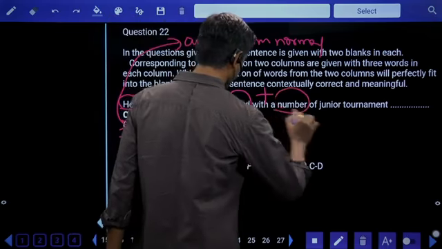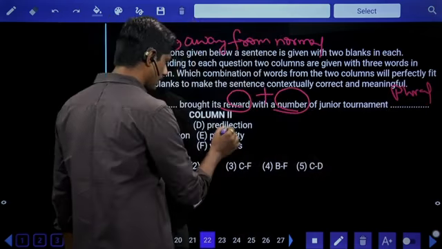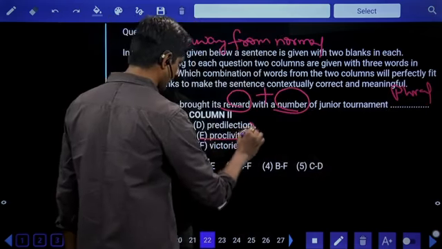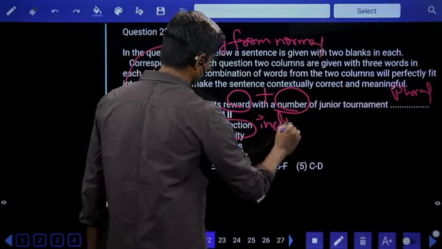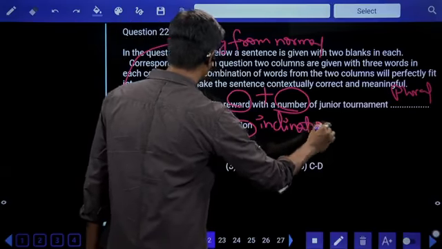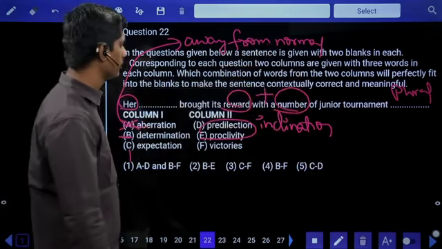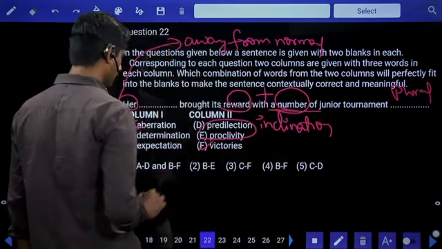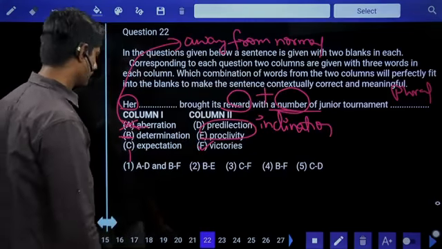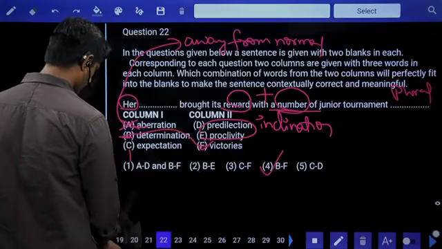Her dash brought its reward with a number of junior tournament dash. A number of. So I require a plural word here. Predilection, proclivity, both have the same meaning, meaning inclination, bending towards something. And both are singular. I don't require a singular word in the second blank. I require plural because of the words "a number of." So number of victories is more suitable. So BF. Fourth option is the right answer. Determination and victories.